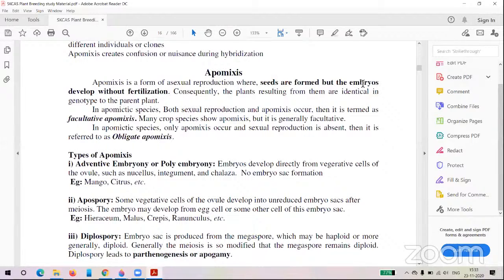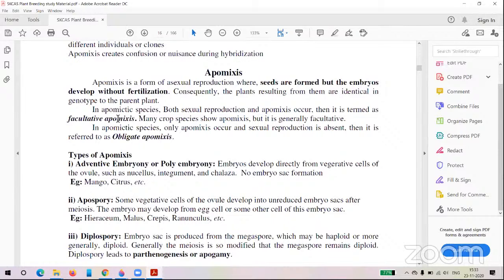This apomixis you can see in only some crops. You cannot see it in all crops. Most of the crucifers and vegetables show apomixis. So what is facultative apomixis?